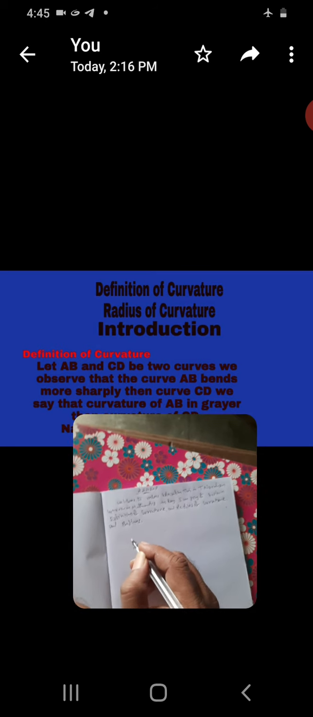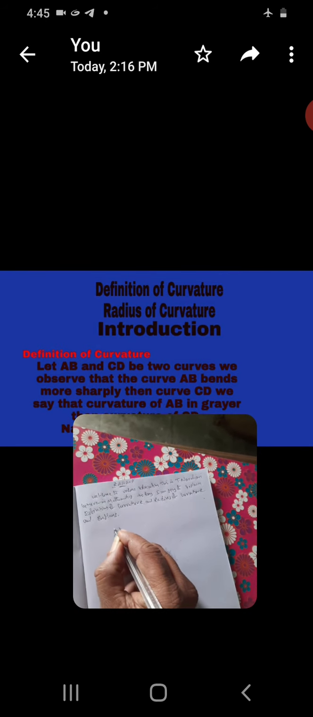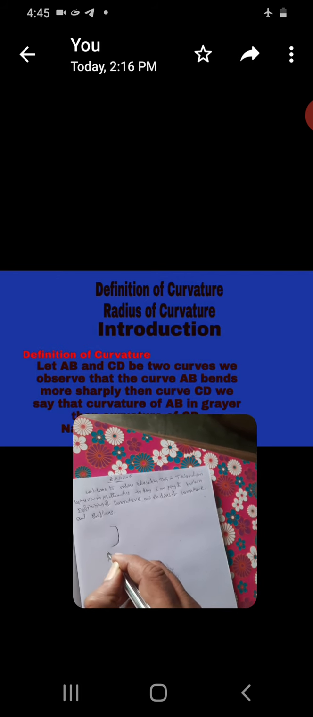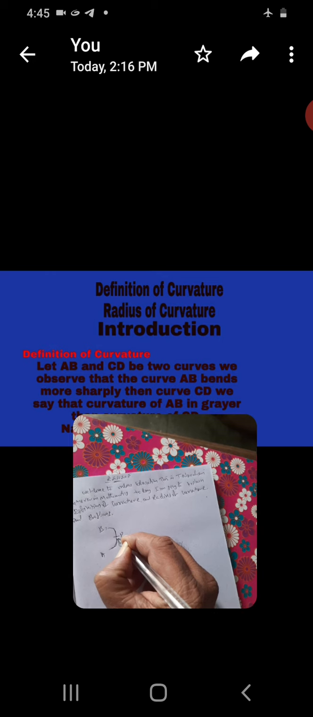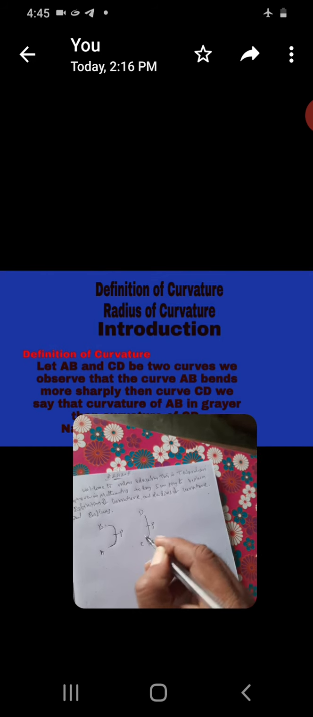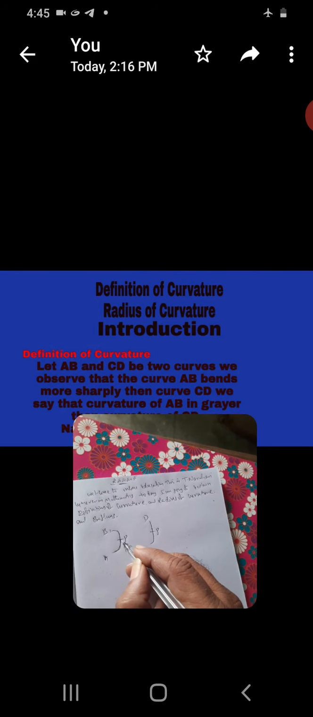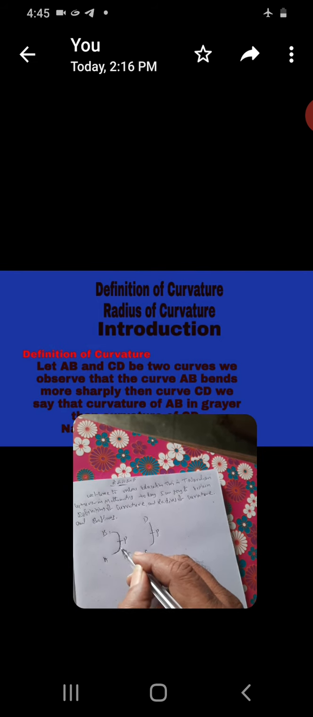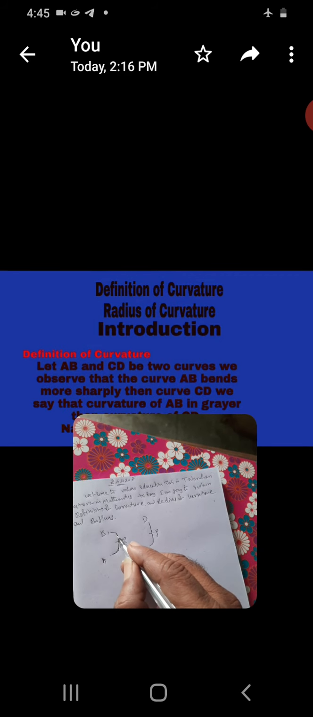Let two curves, you see. Definition of curvature: this is A and B, A is bended at P. This CD is bended at P. Comparing these two, what about the curvature? Curvature means bending.